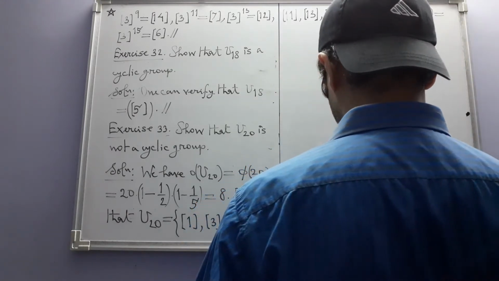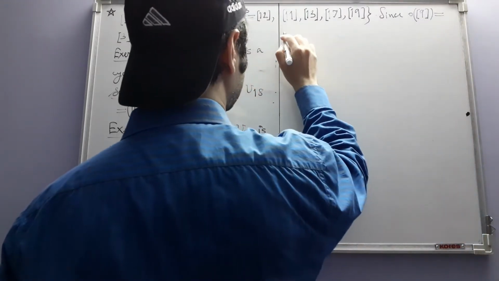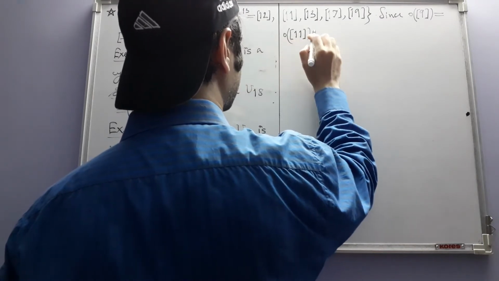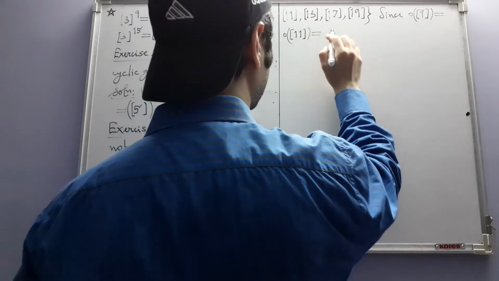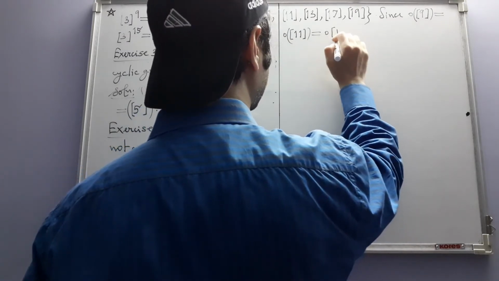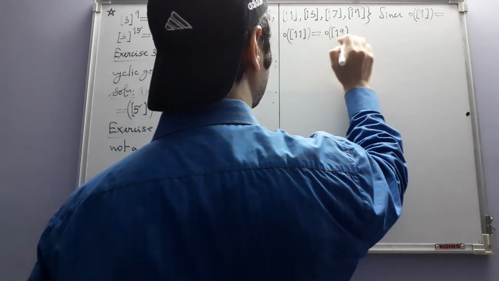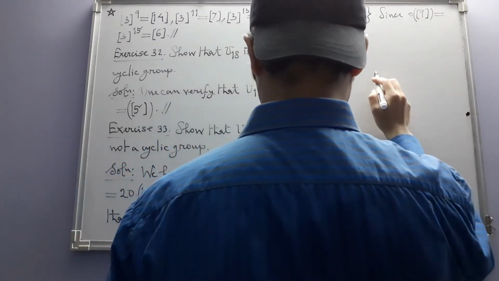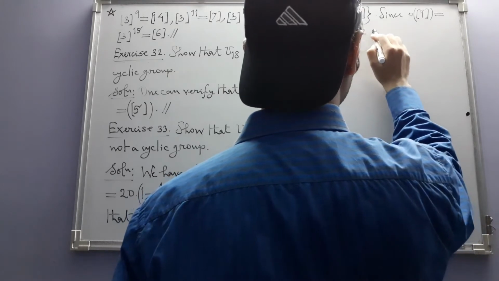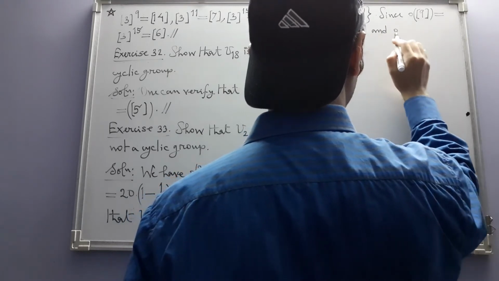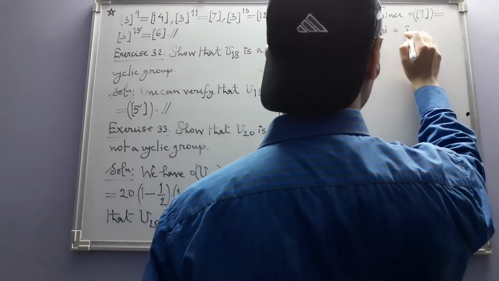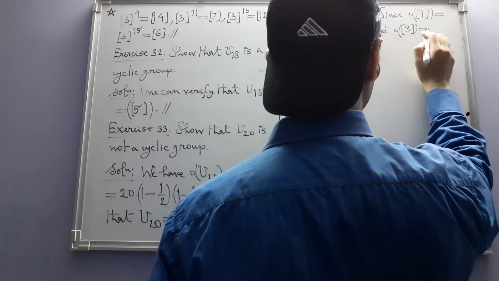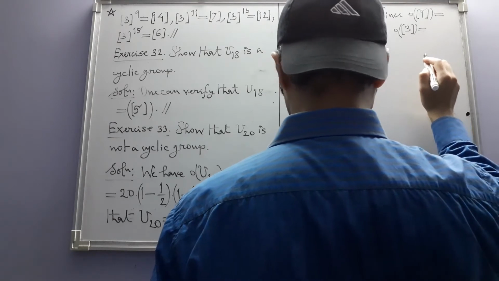Since order of 9 is equal to order of 11, which is equal to order of 19, is equal to 2, and order of the rest of the elements except the identity element are all equal to 4.